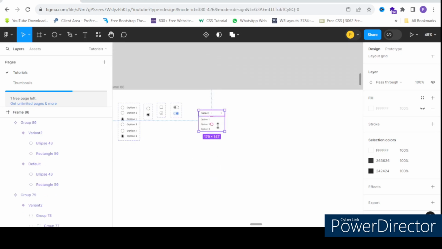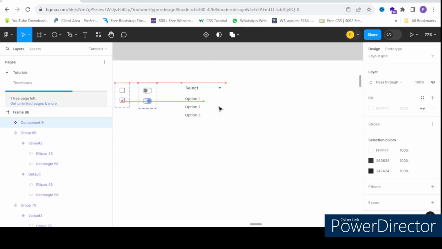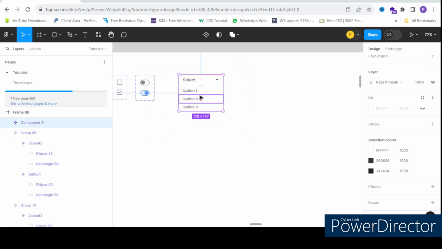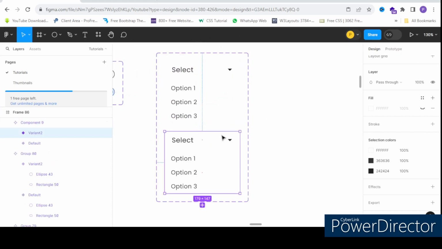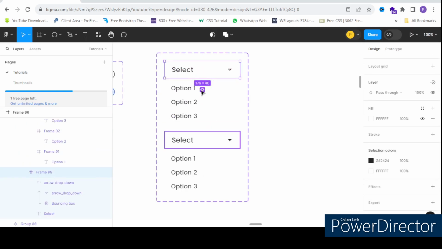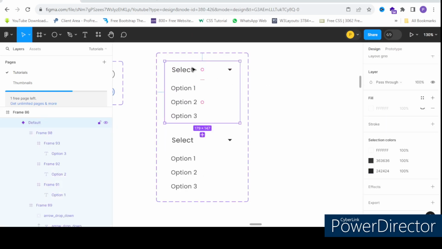Now what I want is some variants of it, right? So let it be the default one, where I just clicked on control and then made it smaller.